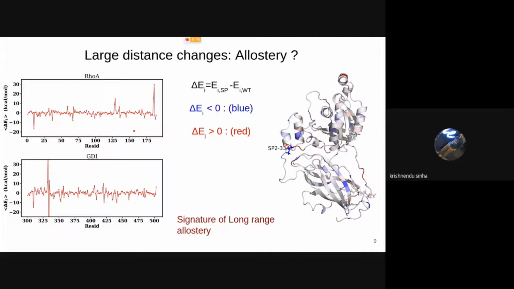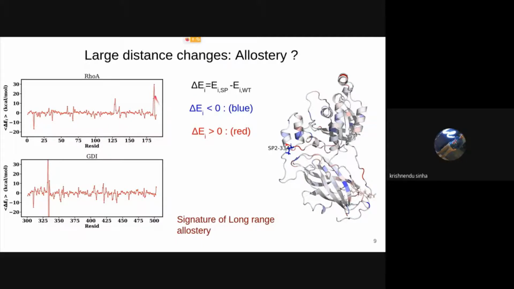Now, what we do in phosphorylation is basically add one single negative charge. Here we have phosphorylated this site, serine 34 basically. So after addition of one negative charge, we expect that this will disrupt the electrostatic interaction energy network. And to quantify this disruption, we have calculated the residue-wise electrostatic interaction energy change. It is basically the change in interaction energy in phosphorylated and wild type. So we have plotted this delta EI.